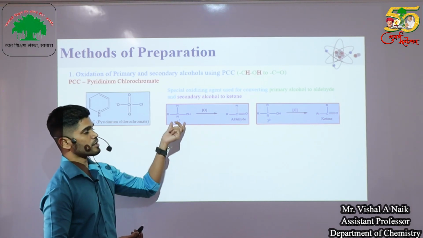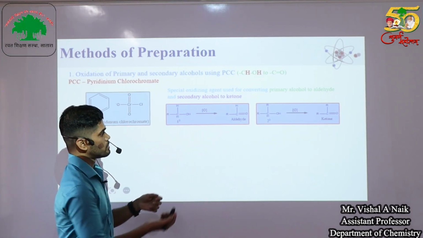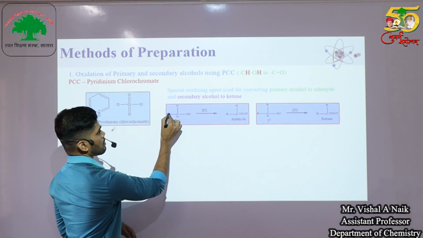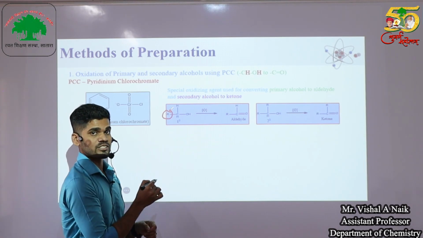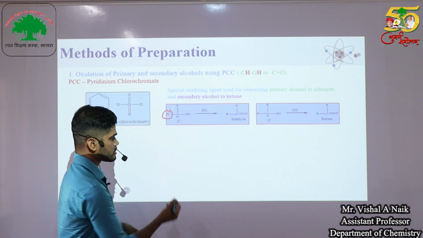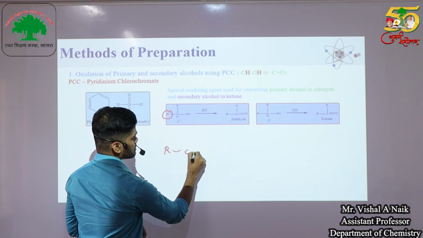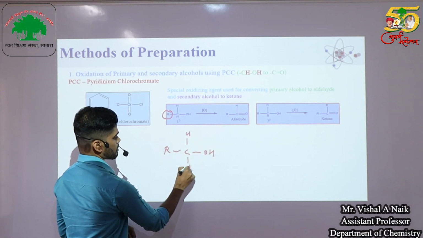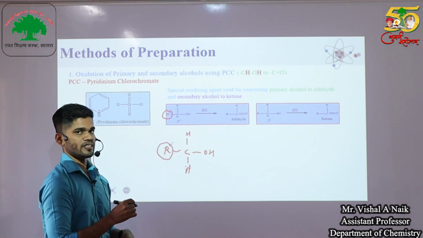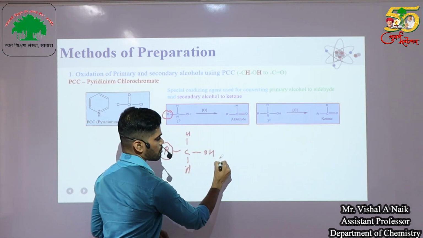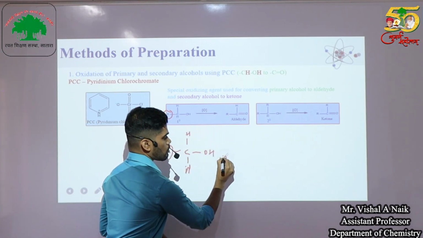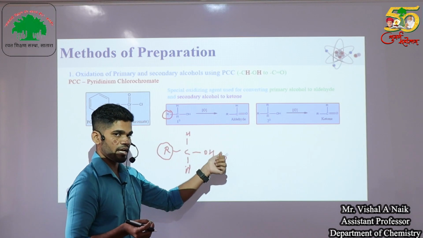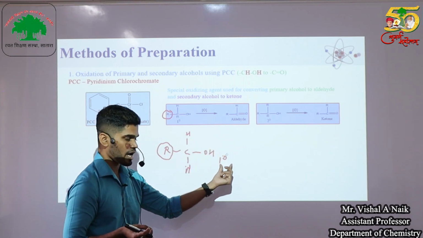In this case, this is a primary alcohol. As we know, it is called a primary alcohol because only one R group is present. The general structure of a primary alcohol is R, C, OH, H and H. So only one alkyl group is present with CH2OH, that's why it is called a primary alcohol. In simple language, when one alkyl group is attached to the carbon along with OH, it is called a primary alcohol.